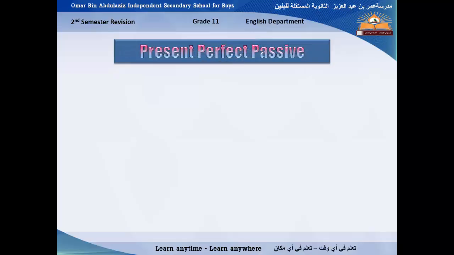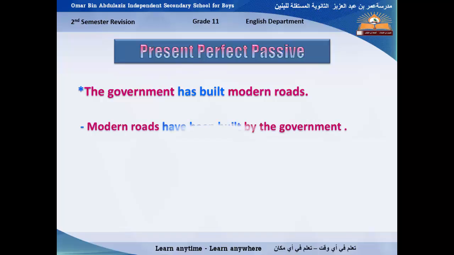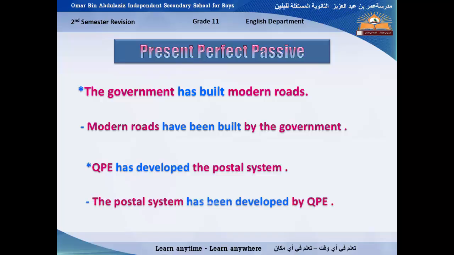Another tense, which is the present perfect passive. Let's read the example. The government has built modern roads. What is the passive form of this sentence? Let's see. Modern roads have been built by the government. Another example. QPE has developed the postal system. The passive form is the postal system has been developed by QPE.